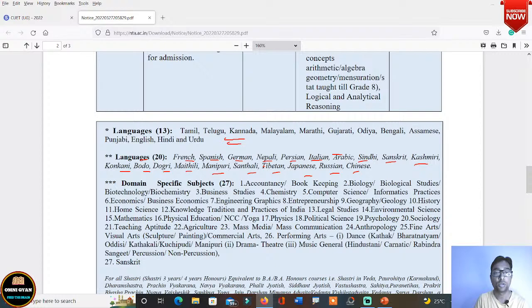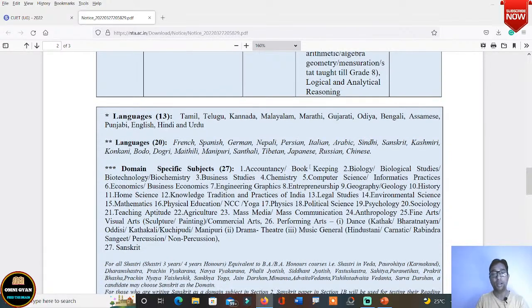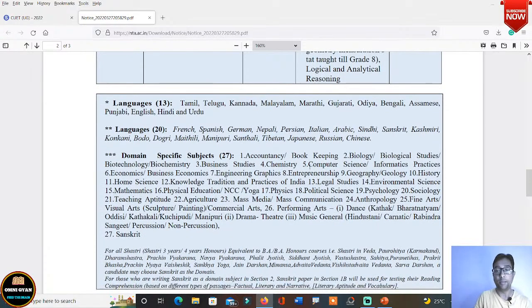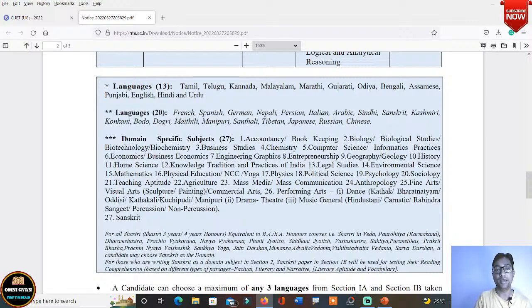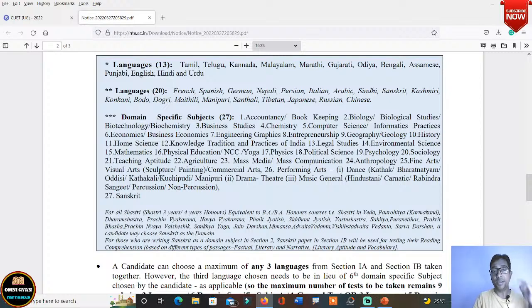Alright, these are the specific languages given here actually, okay. अब यहाँ पे मुझे समझ में नहीं आ रहा actually, I am unable to understand. यहाँ पे लिखा apart from the language that is given in this 1A category, how 1B category is going to be applied here, okay, because you can't take any language from here. In fact, if I had to apply for CUET, I don't know which language I would have chosen. Anyways, let us go to the domain specific subject.